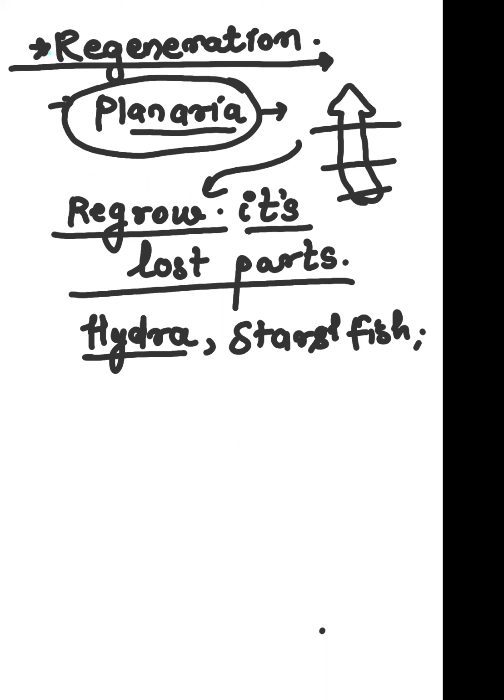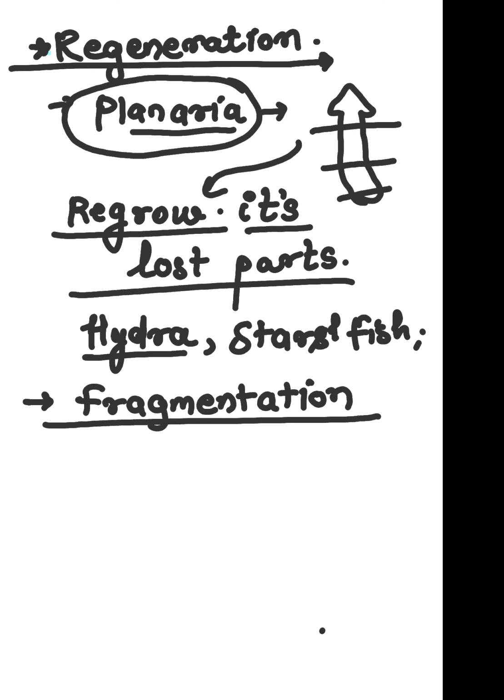The next thing in asexual reproduction is fragmentation. Now what do you mean by fragmentation? You have to focus on words.